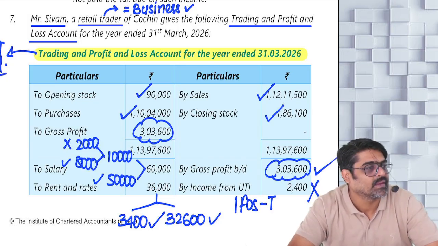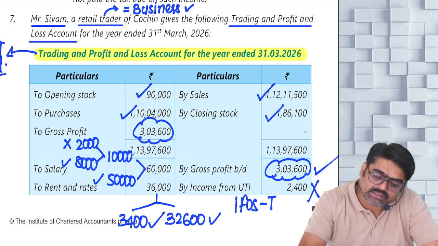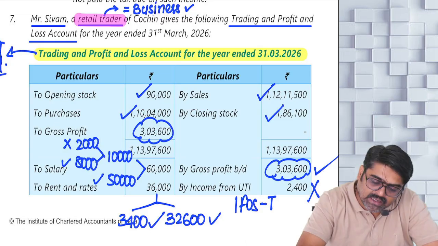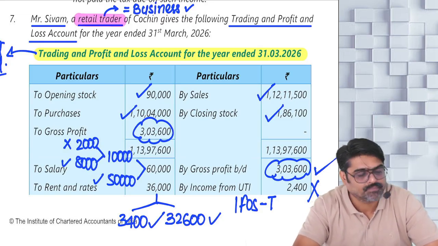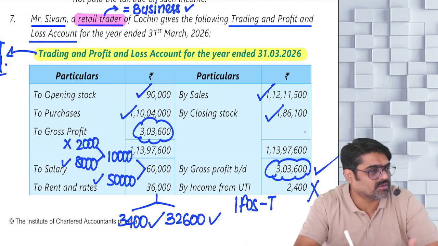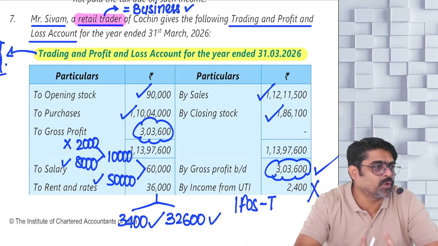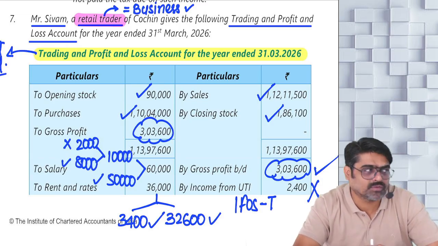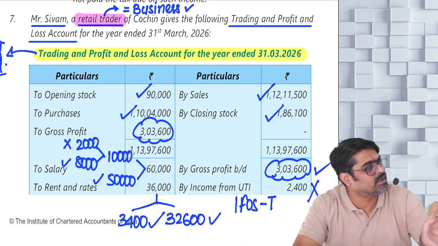Can you see? Now Shivam is in which business? First line of the question: Shivam is a retail trader. First of all, is he doing any specified profession? No. Is he in the business of transportation of goods? No. Is he doing any agency business? No. Is he in the business of commission or brokerage? No. Meaning retail trade is an eligible business.